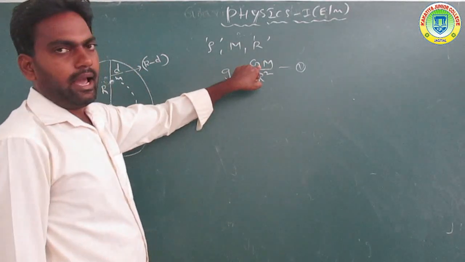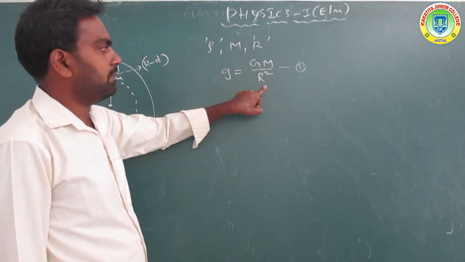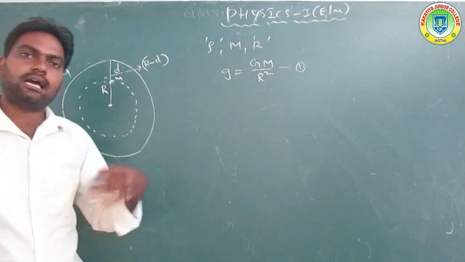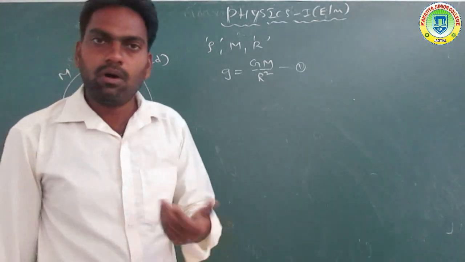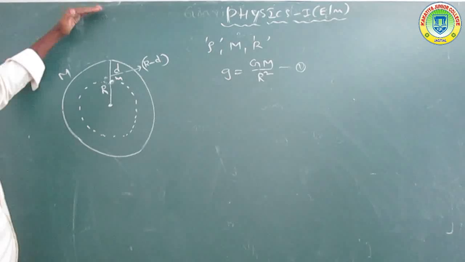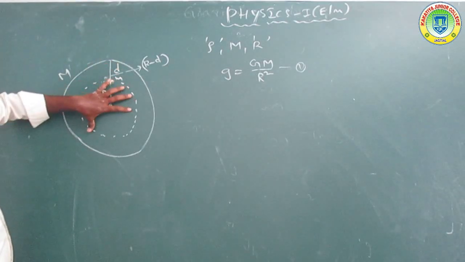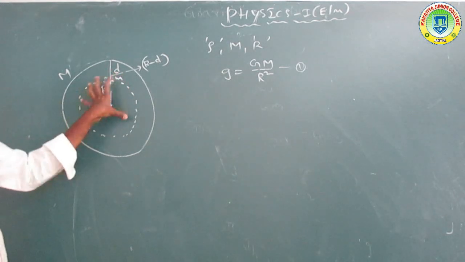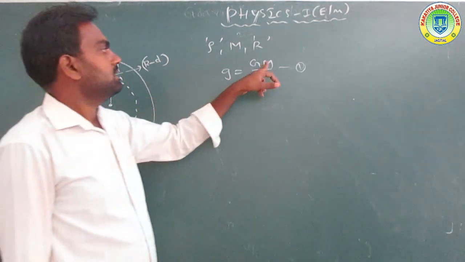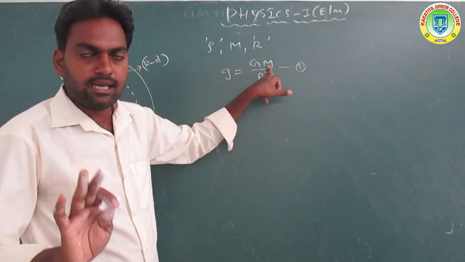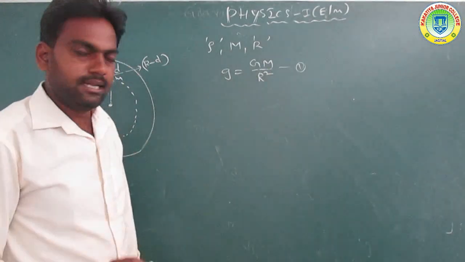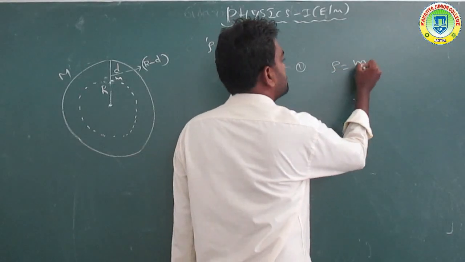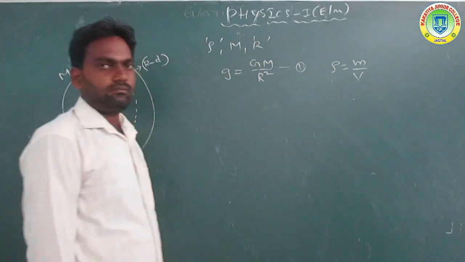G is called the universal gravitational constant, R is the radius, and M is the mass. Now that mass is converted to density, because the mass changes.